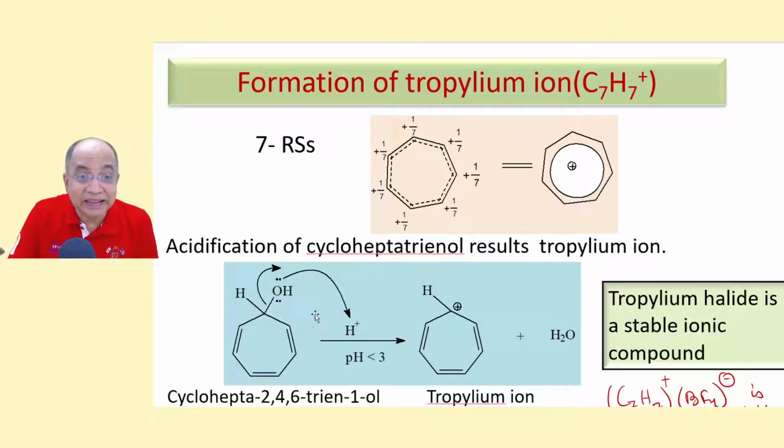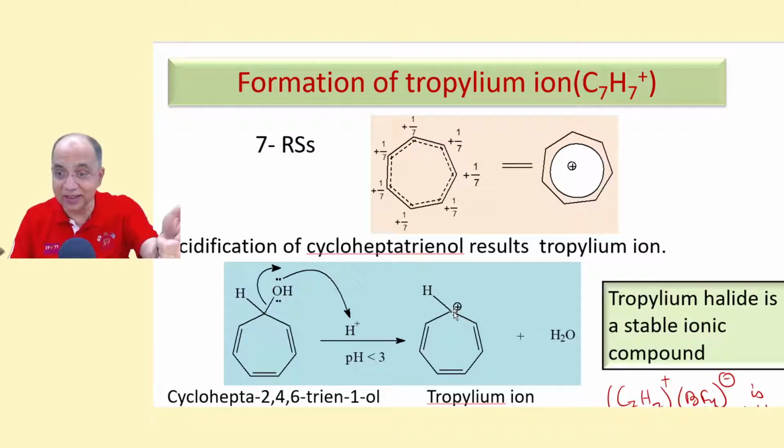But cycloheptatriene is not acidic. I'm not talking of the alcohol; I mean cycloheptatriene with 2 hydrogen atoms and no positive charge. That is non-aromatic, sp3 hybridized, and not acidic because its pKa, as I'll give you the data, is 38.